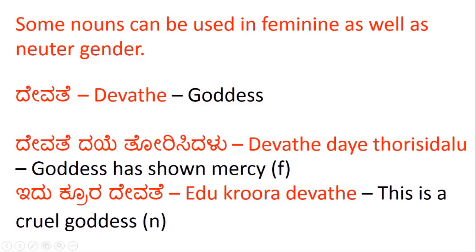Next. Idu krura devate. This is a cruel goddess. Now you are saying that goddess is a neuter gender and idu is what makes it neuter. Idu is generally used on neuter gender. So when you use idu, it makes it neuter gender. Do not worry too much about these rules right now, but just know that some nouns can be used in feminine as well as in neuter gender.